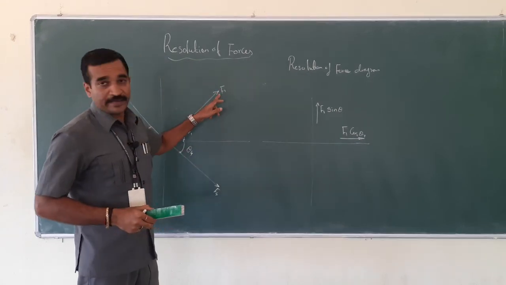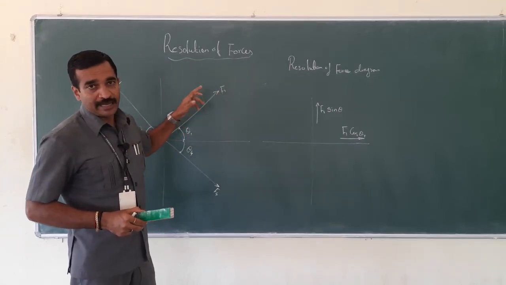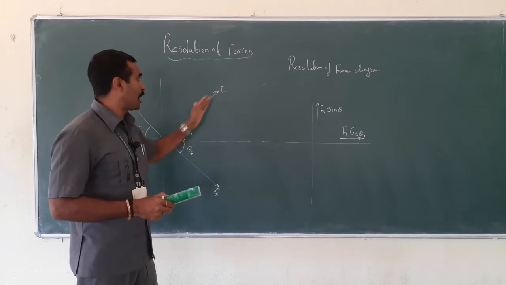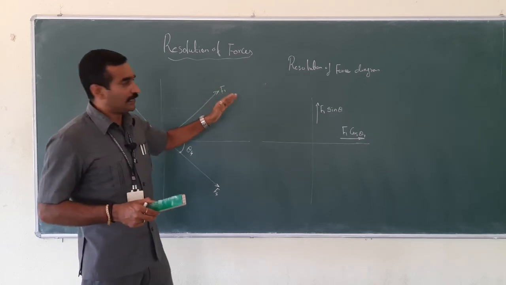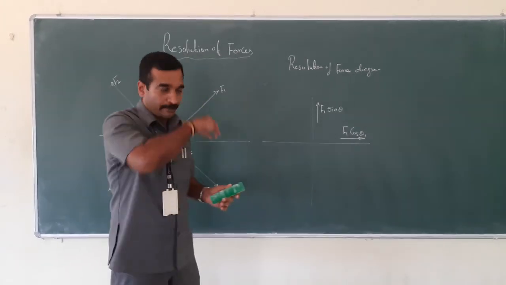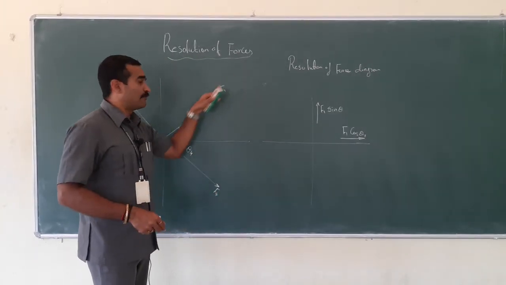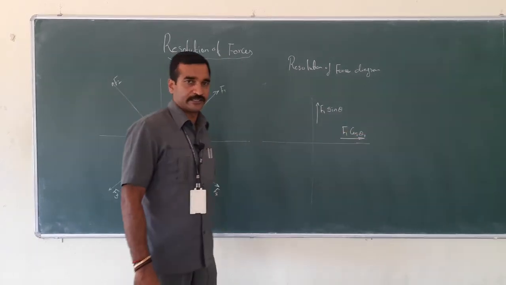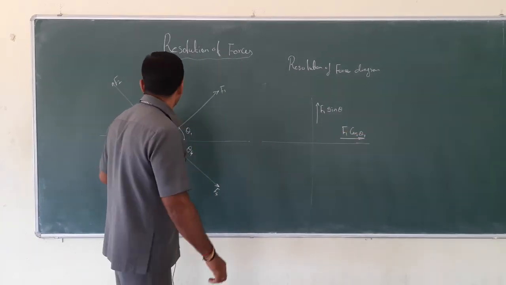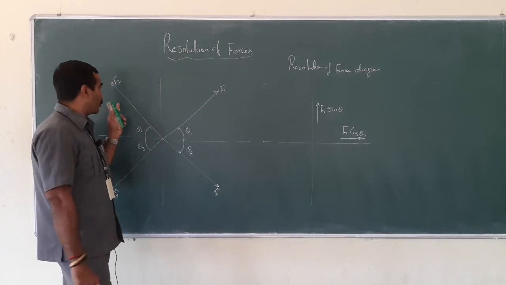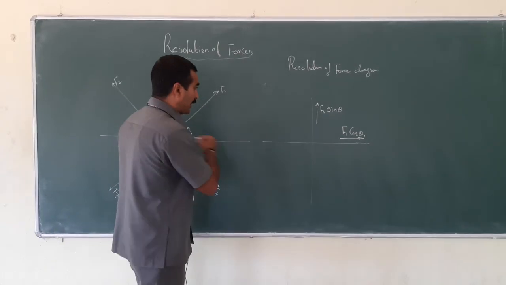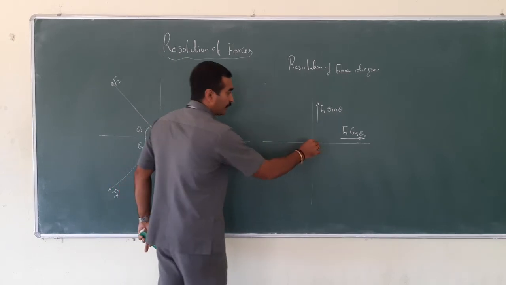Look at the arrow where the force acts, whether it is towards the point or away from the point. Accordingly, the sign changes here, right? Since it is away from the point, I have mentioned the upward and the horizontal position here. Next, let's move to the second quadrant where the force of magnitude F is acting with an inclination of theta 2, and which is acting away from here.